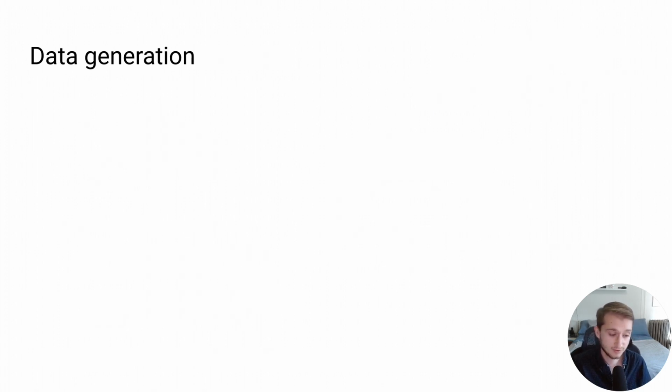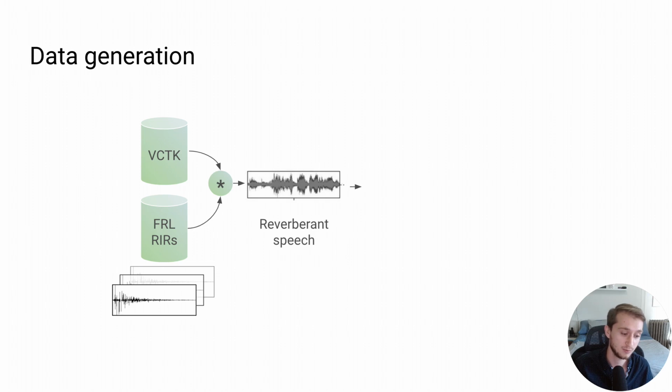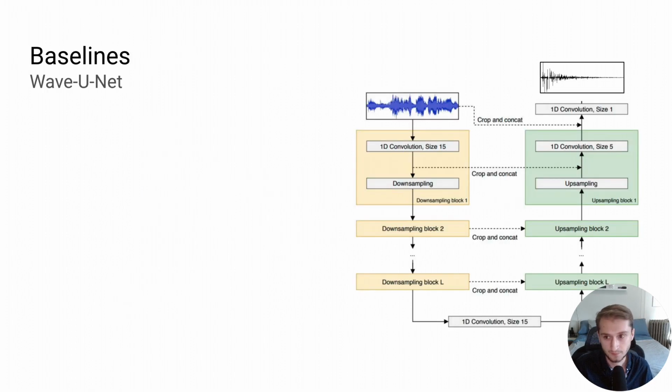So to get onto the training aspect and the data generation process, we use a fairly straightforward formulation where we use VCTK to source clean speech, combined with a data set of about 1,000 room impulse responses from our own internal data set. During training, we randomly sample speech and room impulse responses and convolve them to generate reverberant inputs. These then get passed to our model, which is then tasked with recovering the original room impulse response that was used to create that reverberant speech.